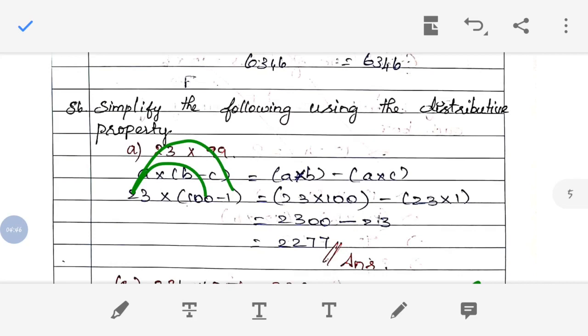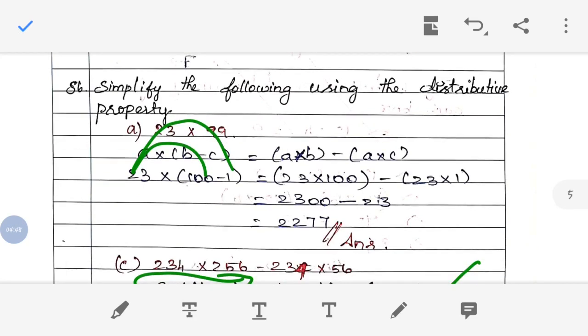The question is 23 into 99. So as per the distributive property, we have to write two numbers inside the bracket, right? So 99 can be written as 100 minus 1. Am I right? So now we are going to multiply 23 into 100 and 23 into 1. Then what is in between? Minus sign, because here we have subtraction, right? 100 minus 1. So definitely here also we have to use the minus sign.